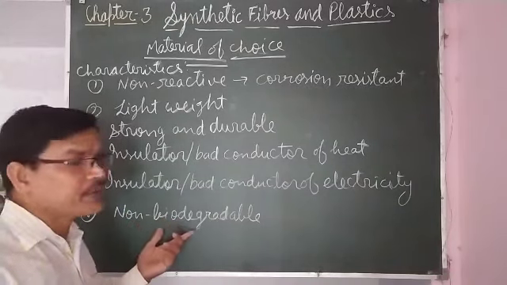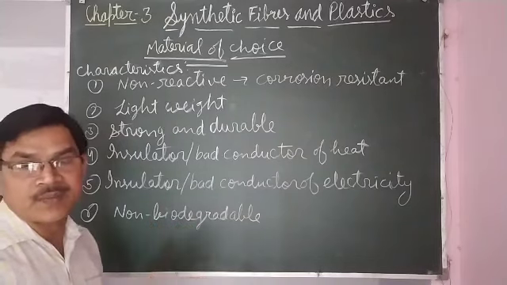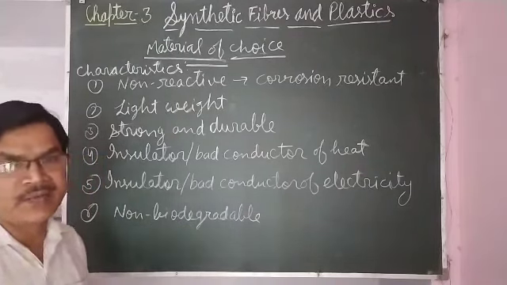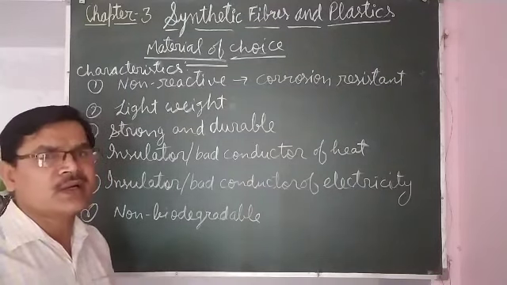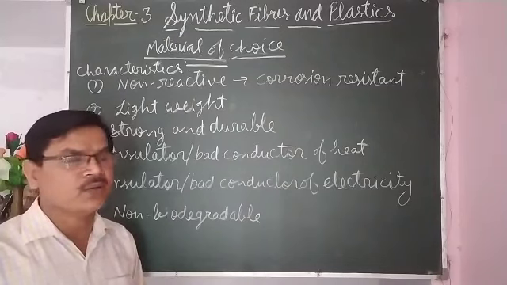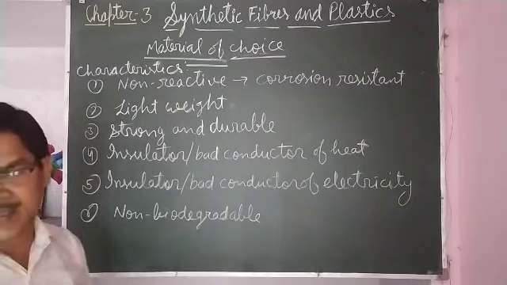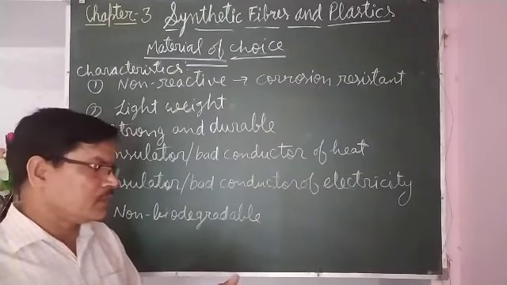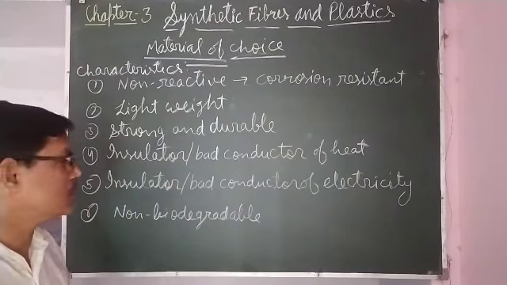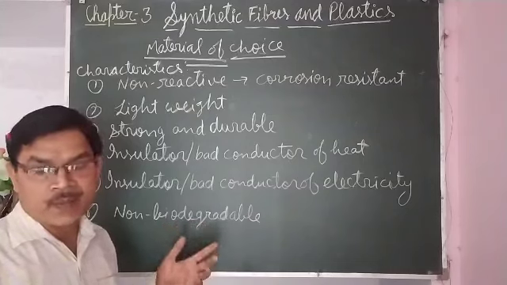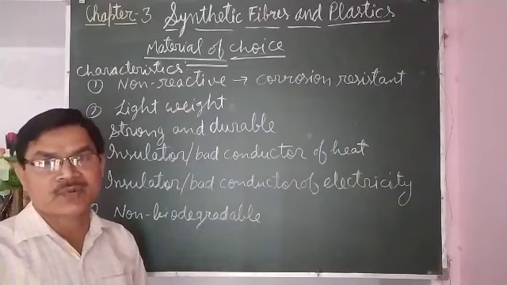And it is non-biodegradable also. So if the objects are kept anywhere in moist condition or in any condition, they do not decompose with the attack of microorganisms. A polythene bag will not be decomposed by microorganisms, meaning it is not biodegradable, but a jute bag will be decomposed by microorganisms.